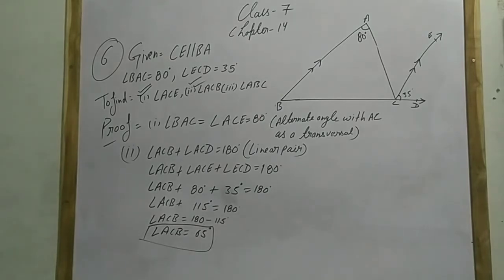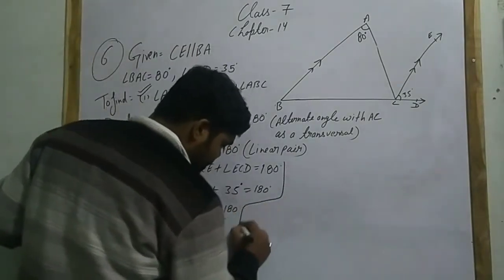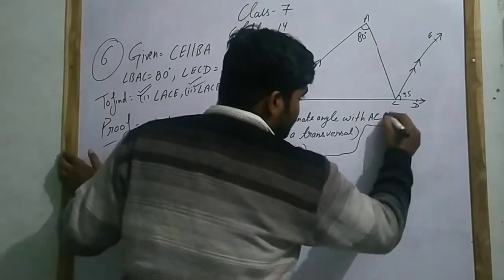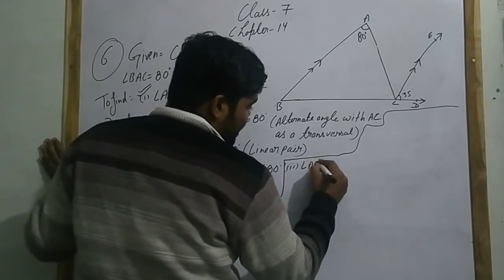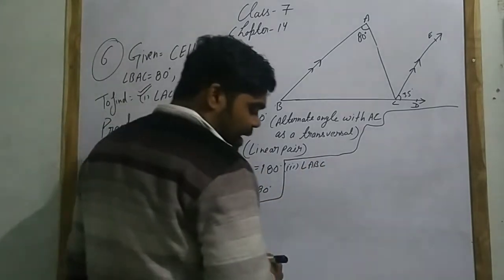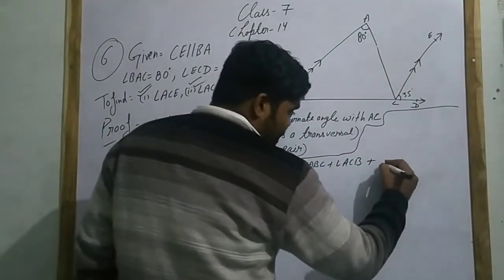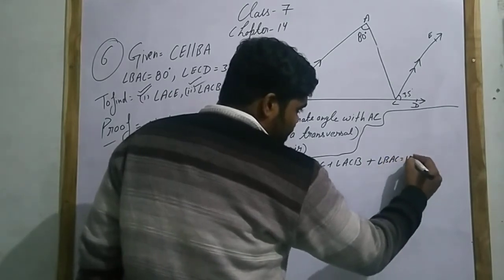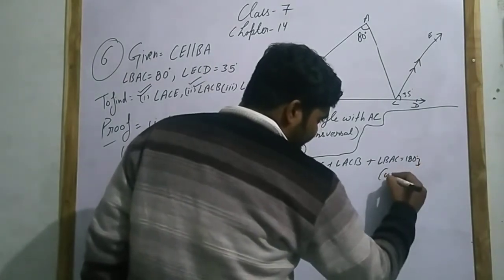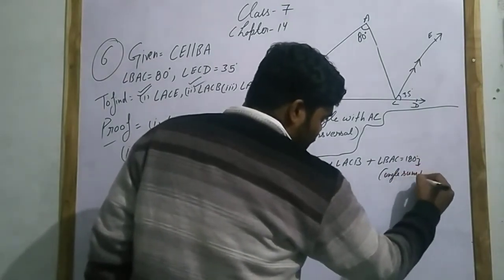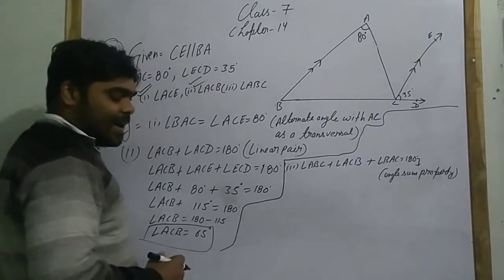Now what do we have to find? We have to find the third part, angle ABC. So angle ABC plus angle ACB plus angle BAC equals 180 degrees by angle sum property.